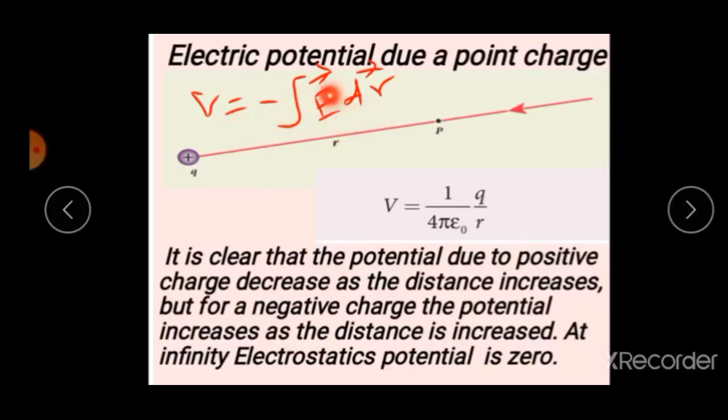What is E vector? Electric field. Already you know that. What is the formula for electric field? 1 by 4 pi epsilon naught Q by r square into r unit vector. Now substitute here